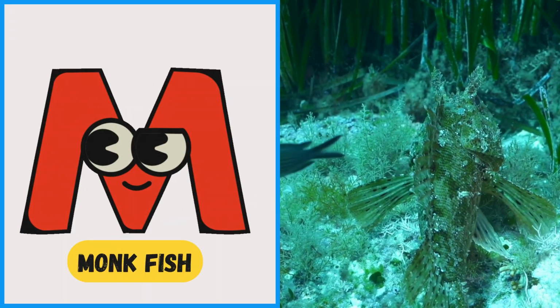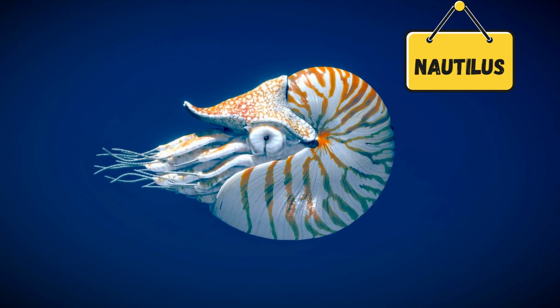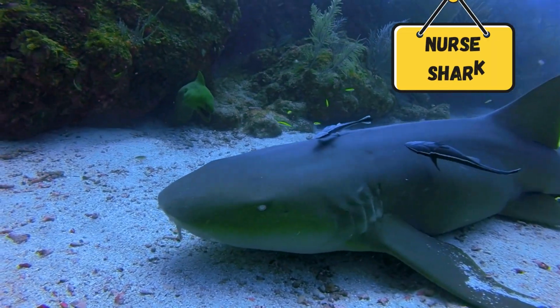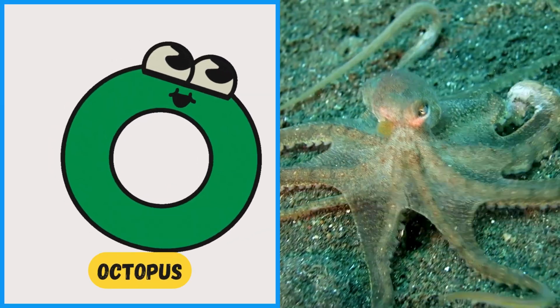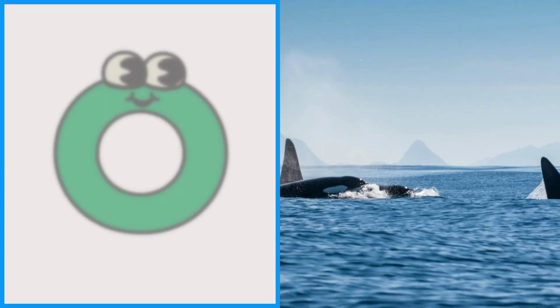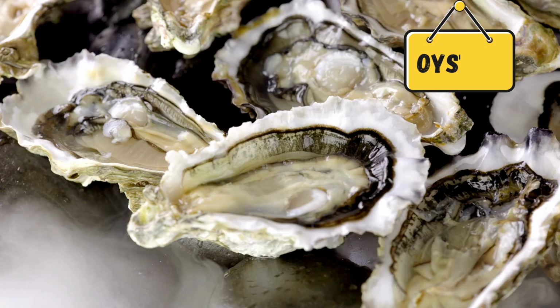M is for monkfish, monkfish. N is for nautilus, nautilus. N is for nurse shark, nurse shark. N is for needlefish, needlefish. O is for octopus, octopus. O is for orca, orca. O is for oyster, oyster.